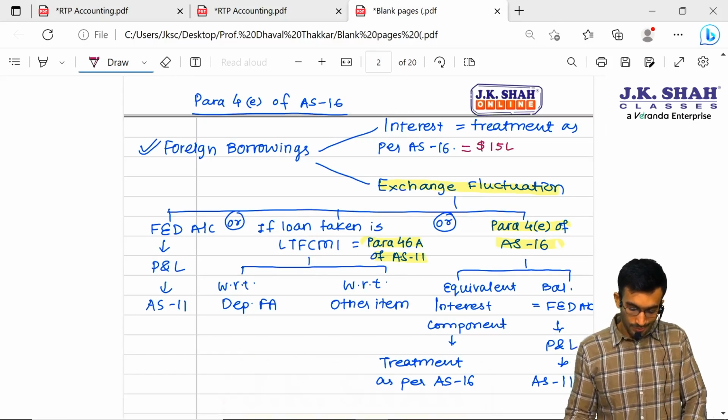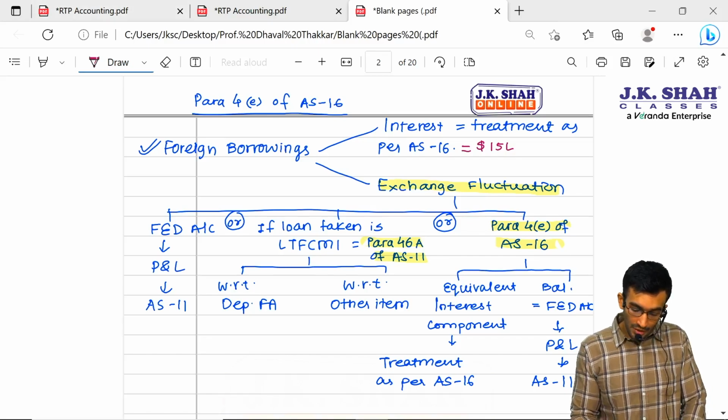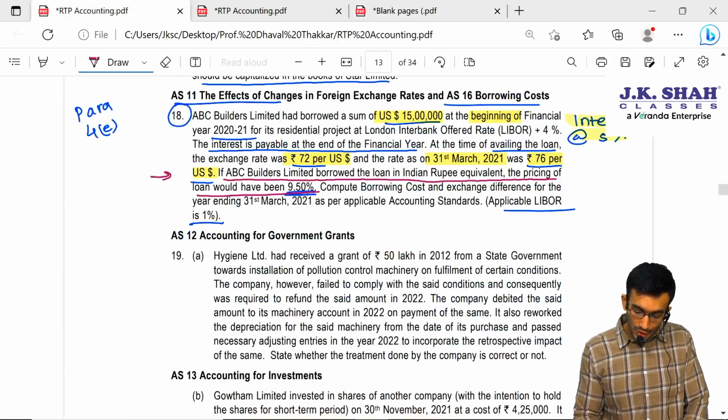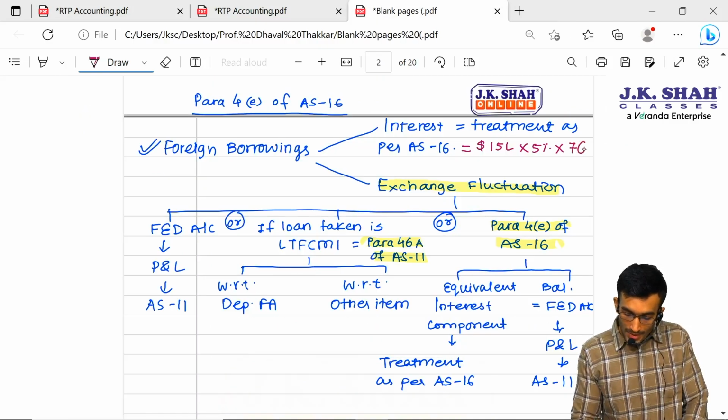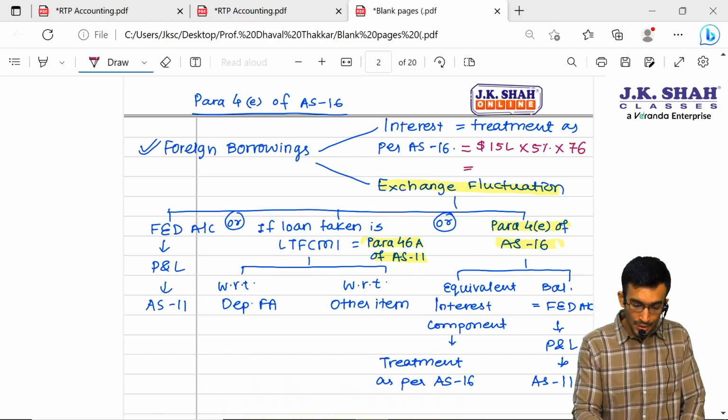15 lakhs. Okay. So what is the interest rate? So LIBOR plus 4%, that is nothing but 5%. And definitely this interest you are going to pay at the end of the year. So sir, year end exchange rate is 76. So you have to multiply by 76. So we will calculate this interest.